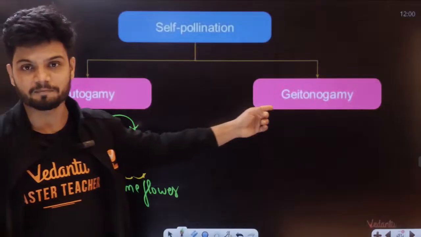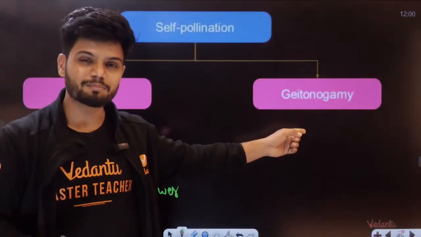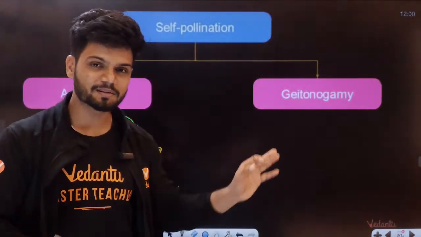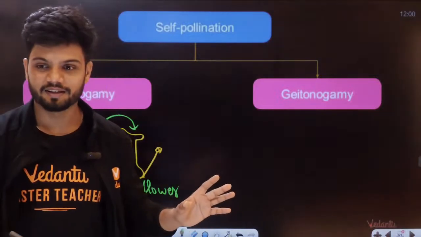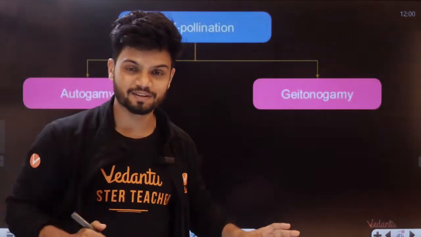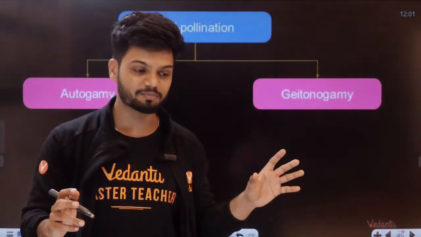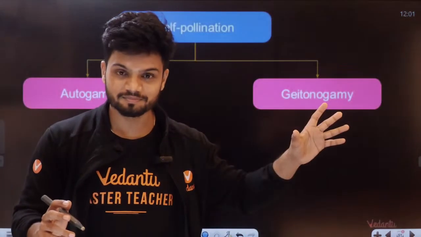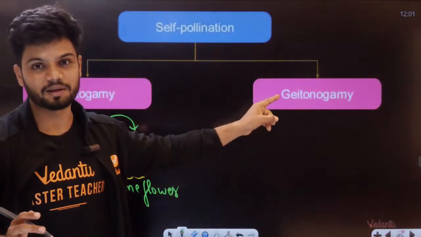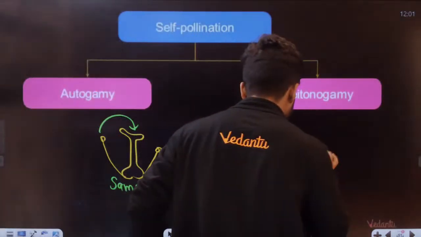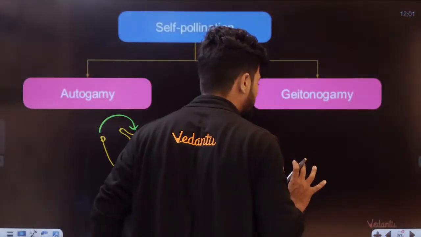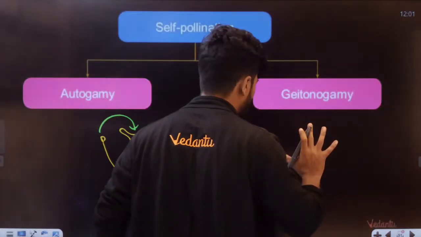What is geitonogamy? You are marrying an Indian only, but from some other state. Let's take me for example. If I get married to some girl from Jammu Kashmir, or let's say Gujarat, why is it called geitonogamy? Because the plant is the same. We are part of India only.